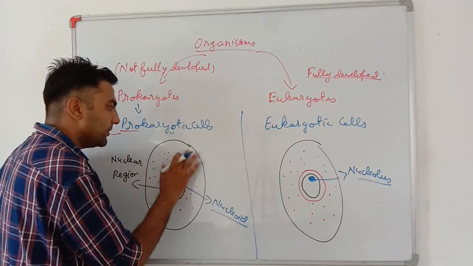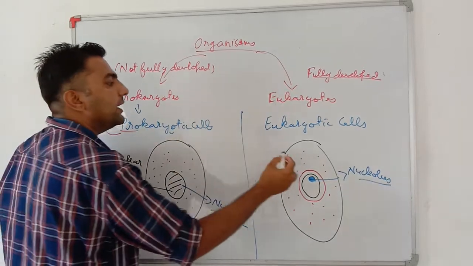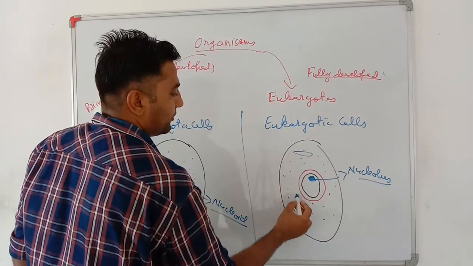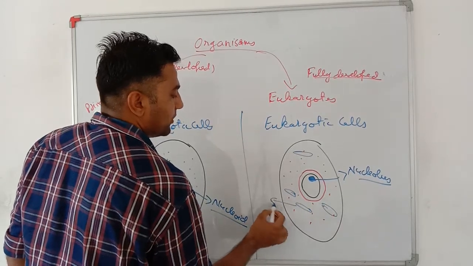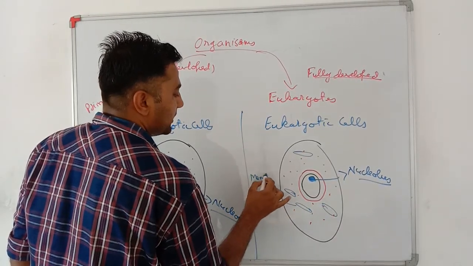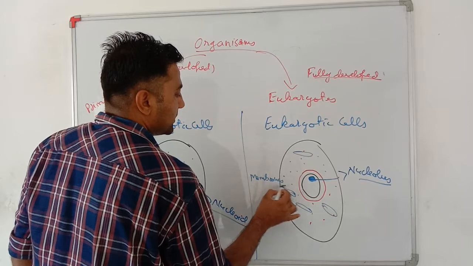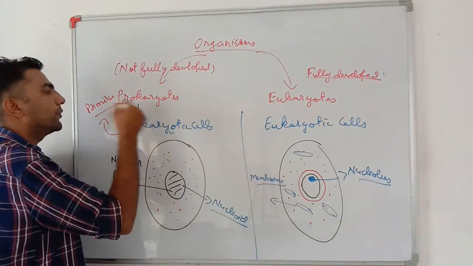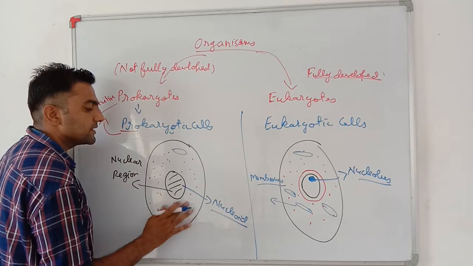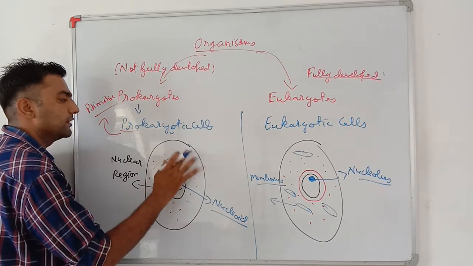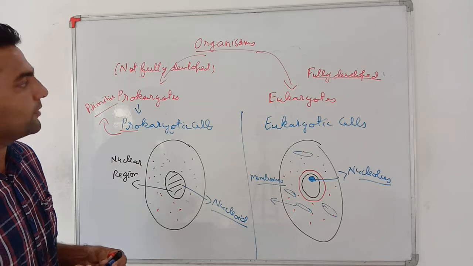There are also many other organelles present in the cytoplasm, and these organelles have membranes, whereas in prokaryotic cells, many organelles with membranes are not present. This is the main difference.